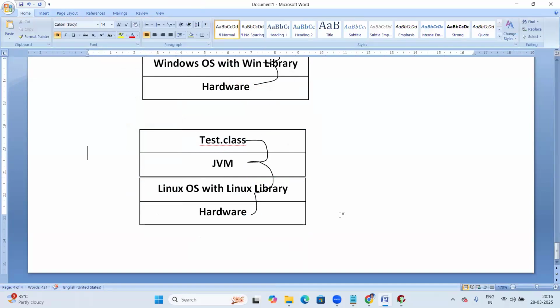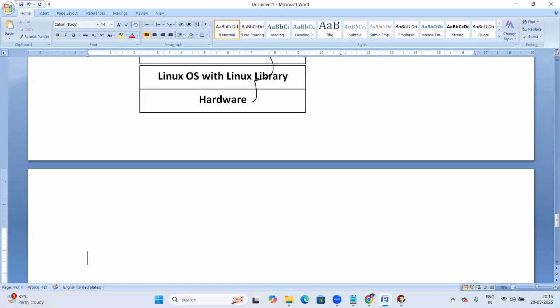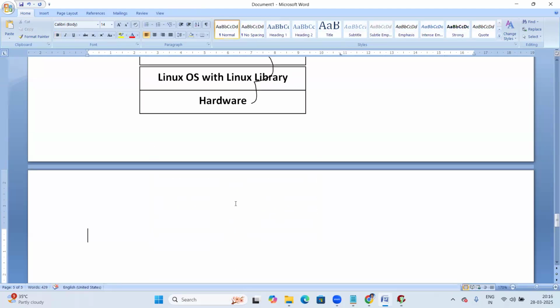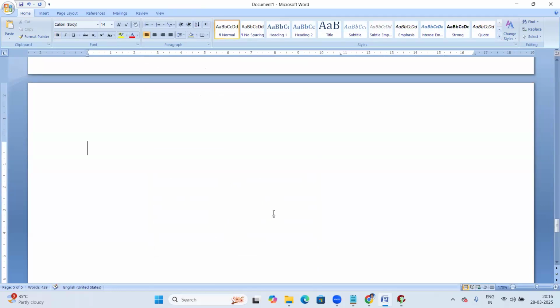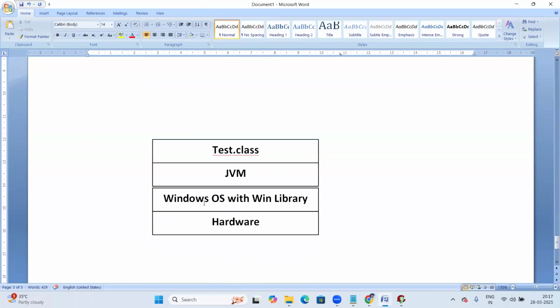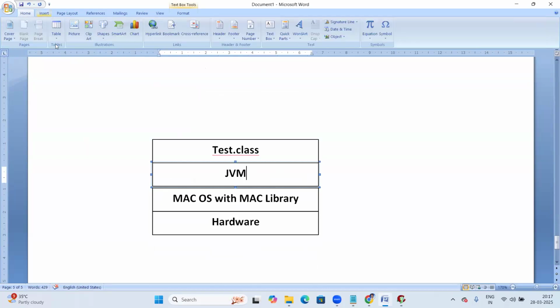Now let us take one more platform, suppose Mac. Test.class file, Mac OS, Mac library. So on Mac OS, there is the Mac JVM. The Mac JVM takes Test.class and links it with the Mac library.